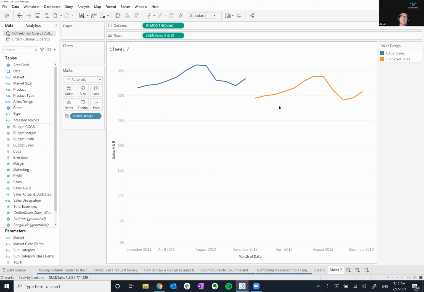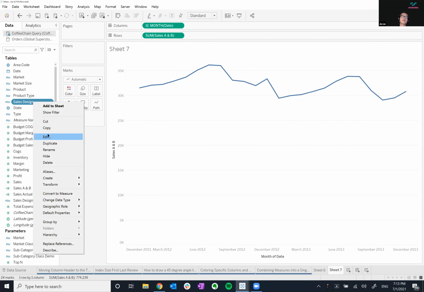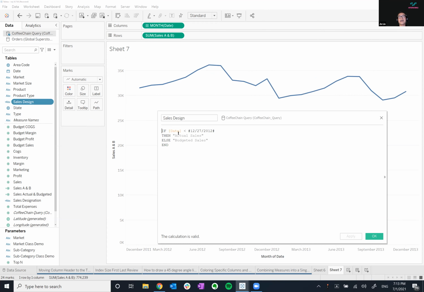But you'll notice that once I put it onto color, there's this break in the line. That's because this is a discrete field. You can see here it saves as a discrete field. In order for this line to connect, you have to change it from a discrete field into an aggregated field.